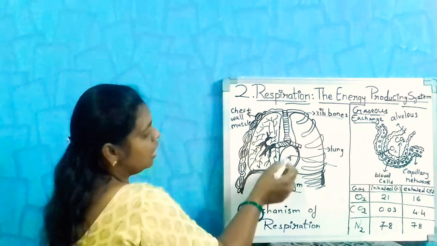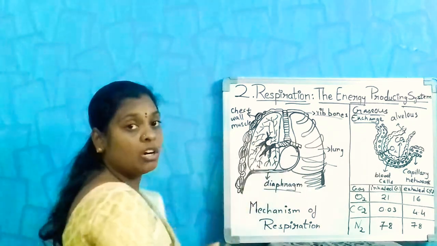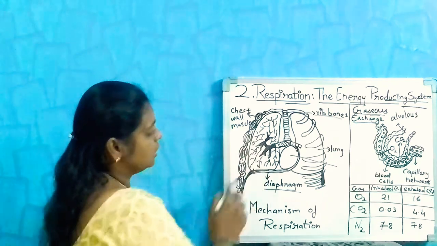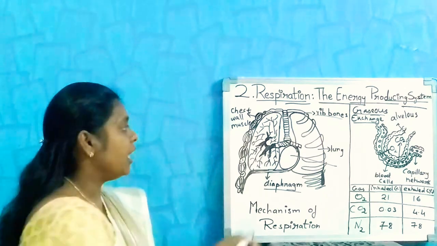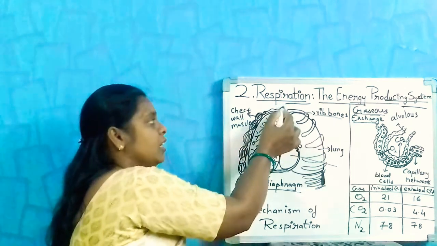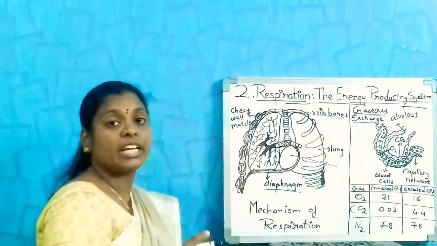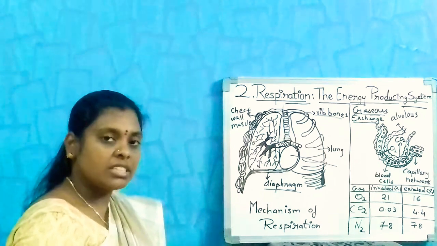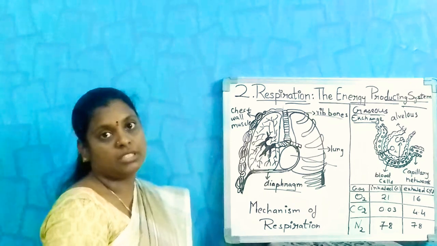These are the lungs, and you can see the bronchioles and also bronchi inside the lungs. When we breathe, the air enters from the trachea to the bronchi, and these bronchi are attached to the air sacs called alveoli, where gas exchange takes place.